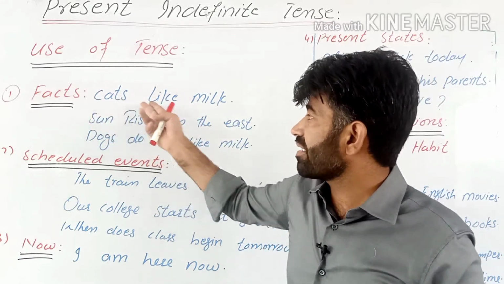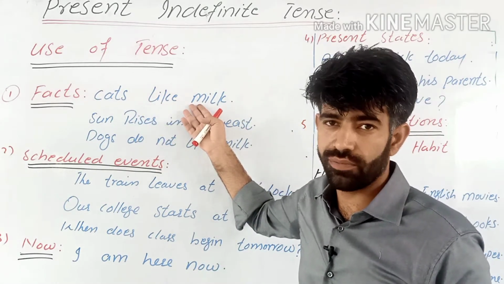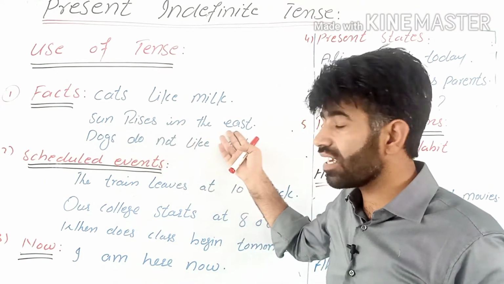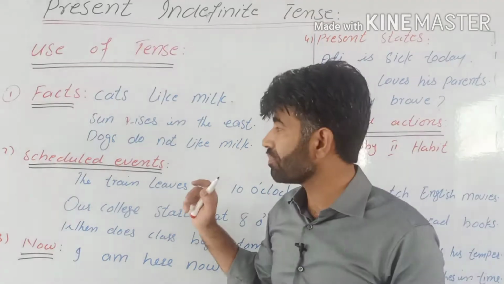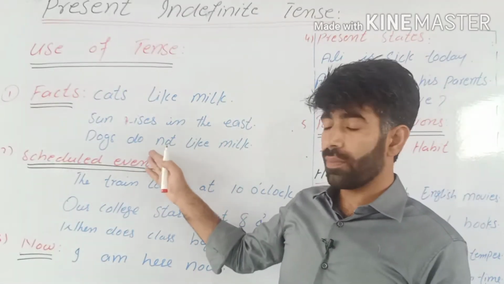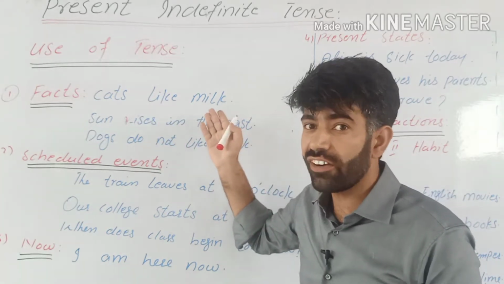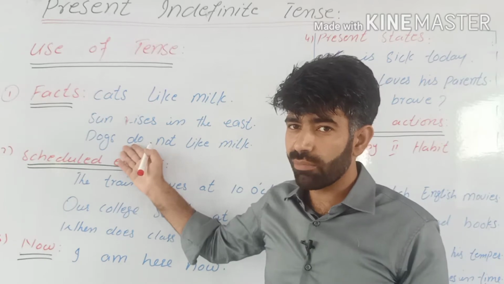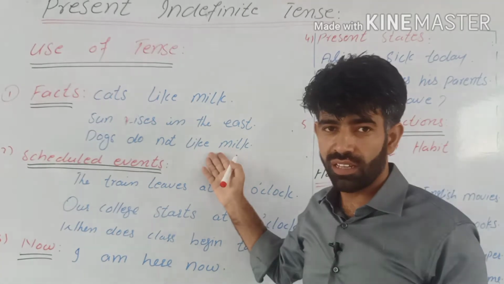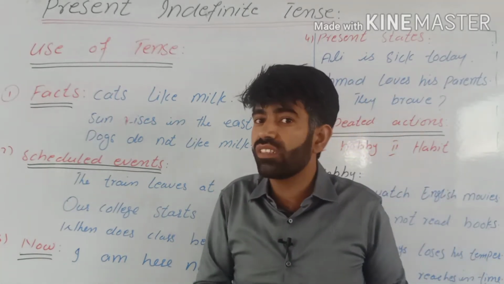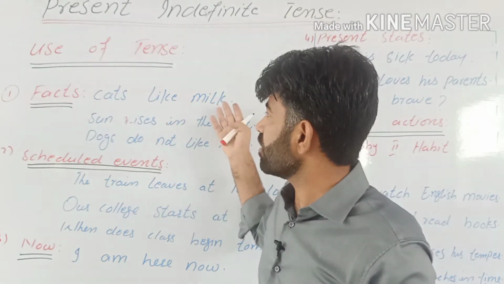For example, kids like milk. We know that kids like milk. There is no doubt about it. In the same way, sun rises in the east. It must not be capital, it must be small. Sun rises in the east. And in the same way, dogs do not like milk. Cats like milk. We know this. They drink milk. But do you think that dogs drink milk? No, they don't. They like bones. They don't like milk. So if you want to talk about a fact which is real, you have to use present indefinite tense.